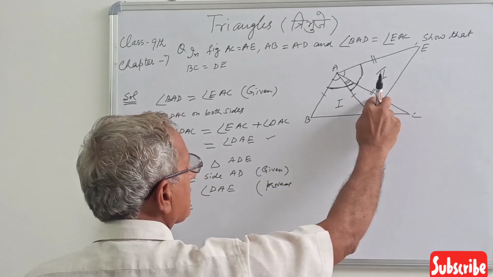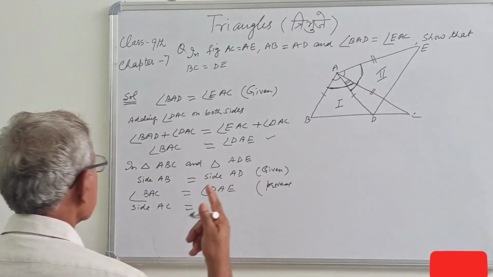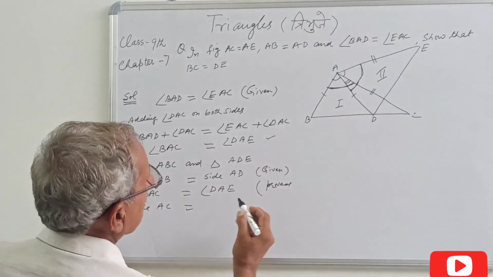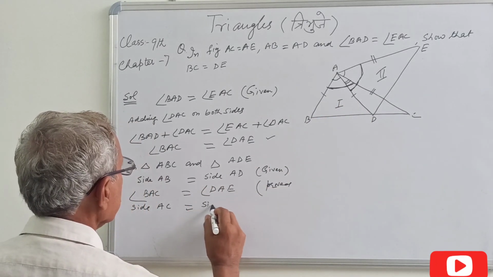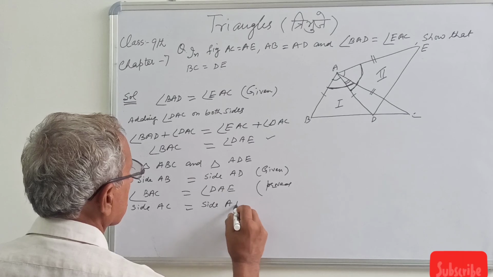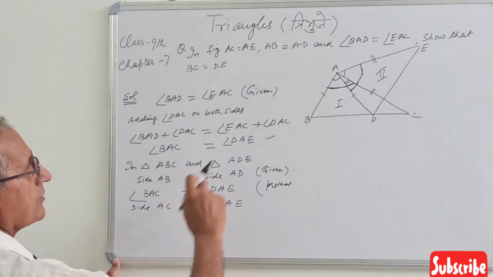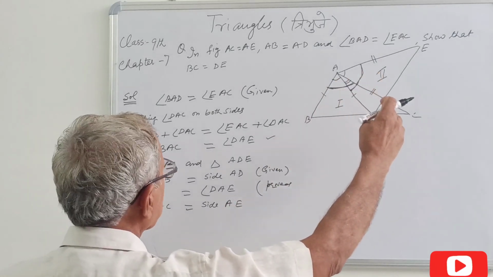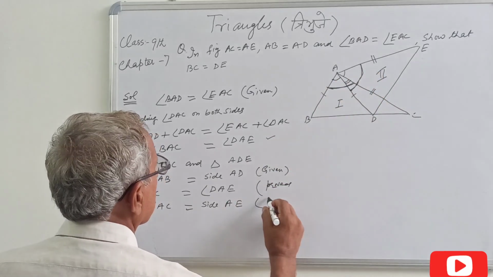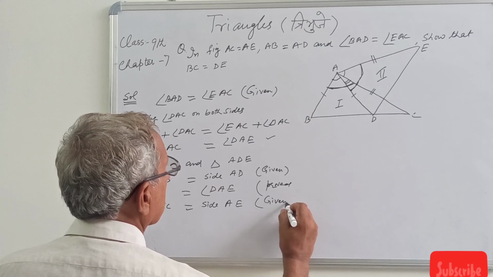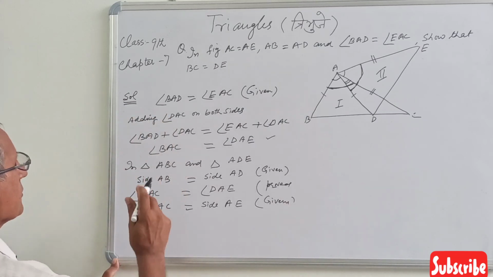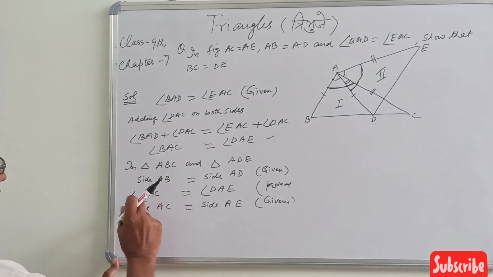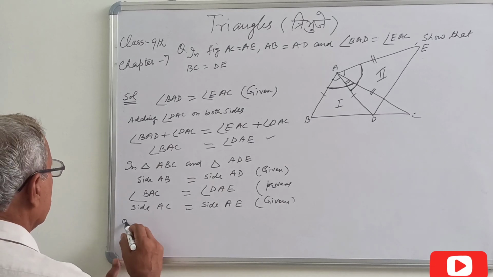Now we take this side AC. So side AC equal to side AE: side AC for triangle number 1 and side AE for triangle number 2. This is also given.